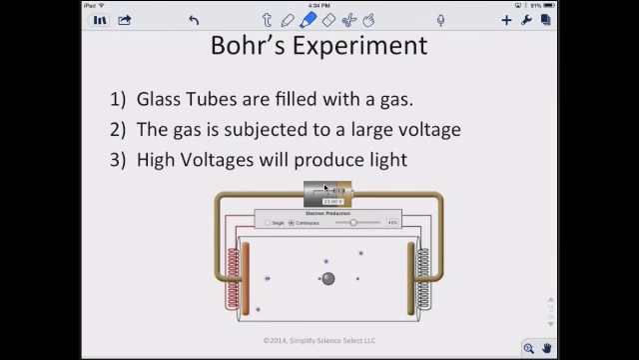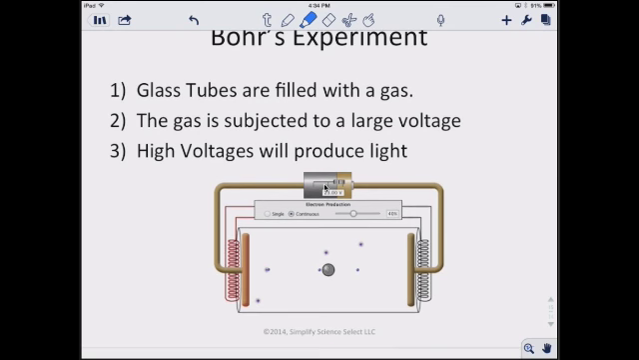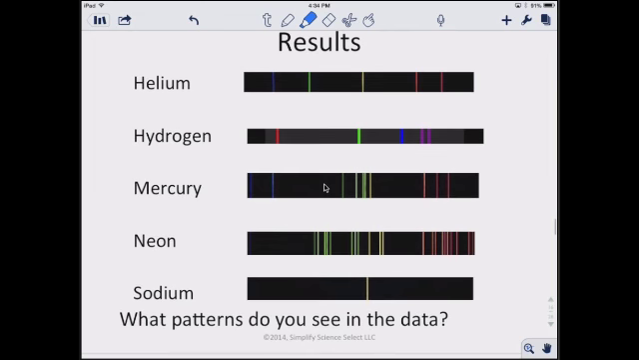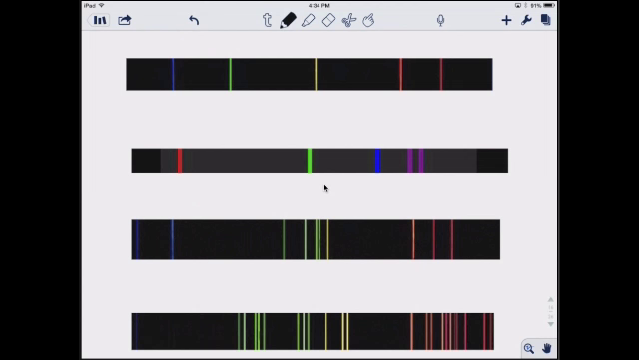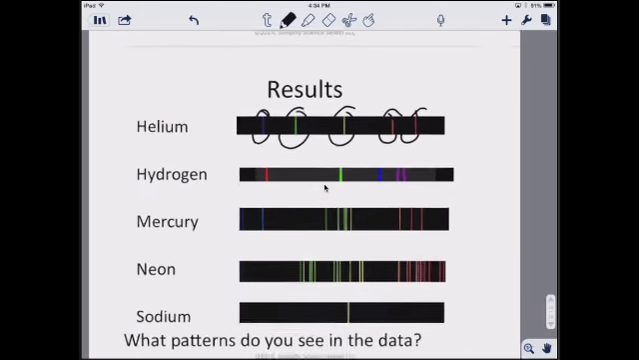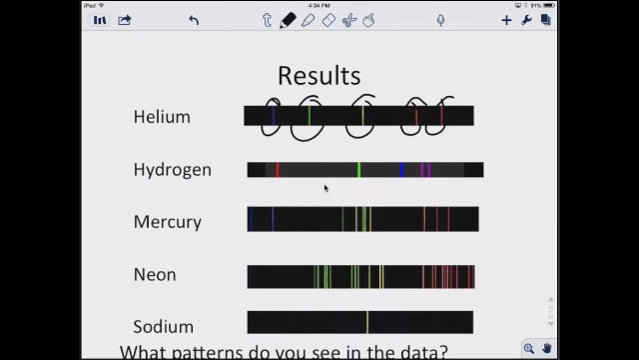Then we get even further down the road and we see that we have Bohr. In Bohr's experiment, glass tubes are filled with a gas. The gas is subjected to a very large voltage, and that high voltage produces light. And what we see in this light is a very specific pattern. You can see these lights here, it produced very specific lines. So each element had its own unique specific lines. You can see we have one here for helium, and one here for hydrogen, mercury, neon, and sodium.